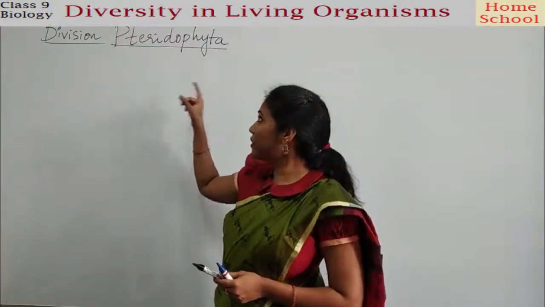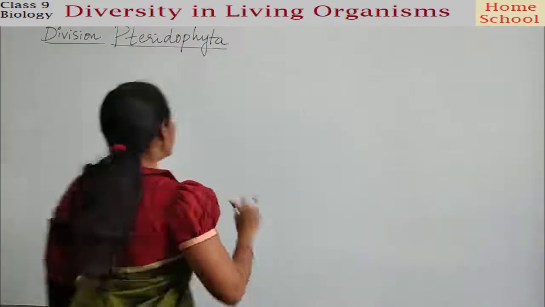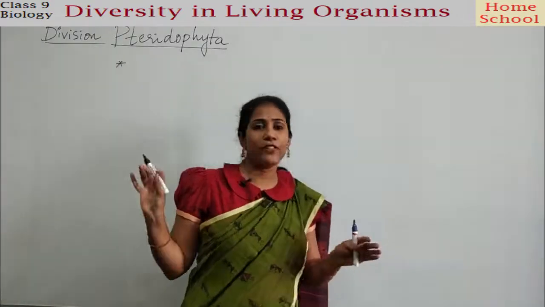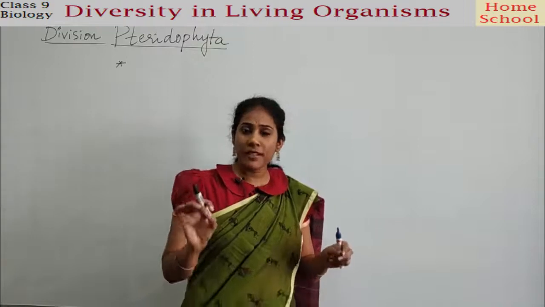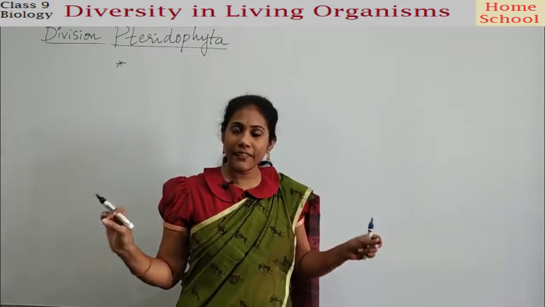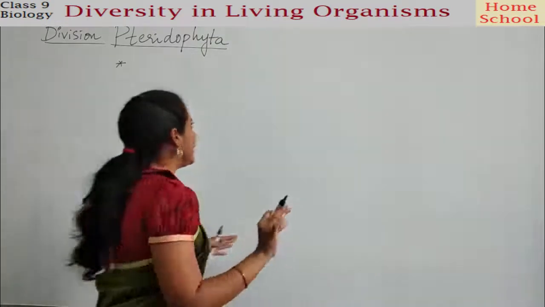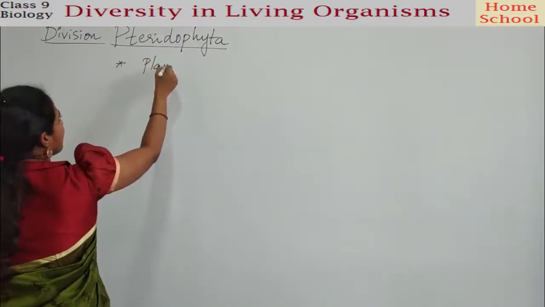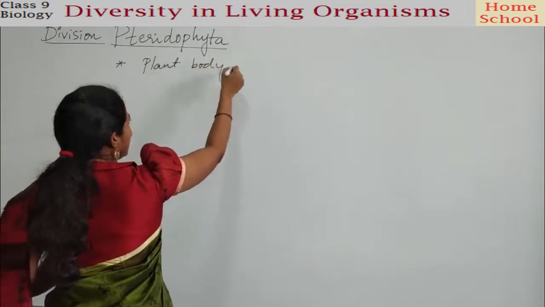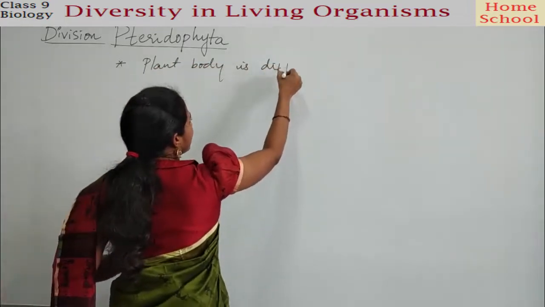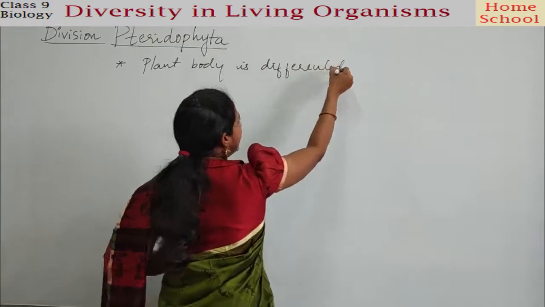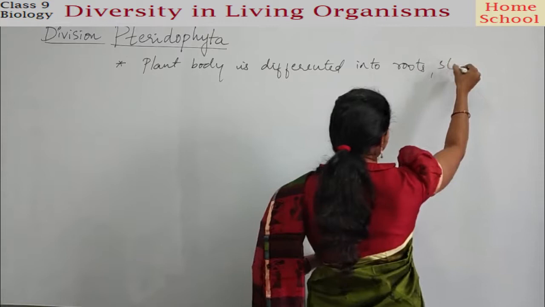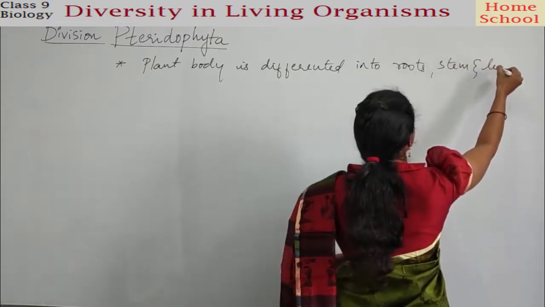Coming to the division Pteridophyta, here the plant body is nicely differentiated into roots, stem, as well as leaves and everything, right? Say what I would write here is the plant body is differentiated into roots, stem and leaves.